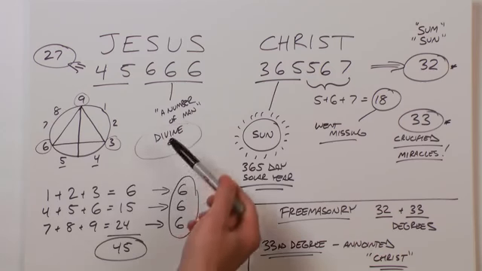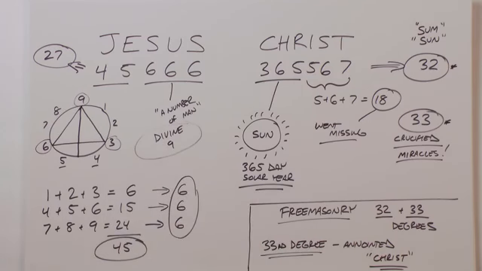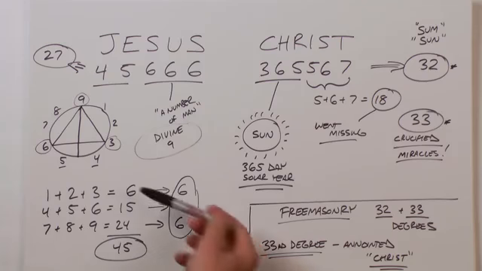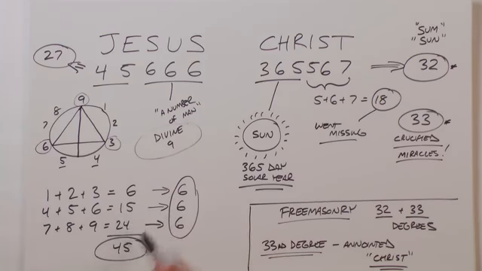So we can split our 9 numbers into a trinity, or 3 numbers each. 1 plus 2 plus 3 equals 6. 4 plus 5 plus 6 equals 15, and 1 plus 5 equals 6. And 7 plus 8 plus 9 equals 24, and 2 plus 4 equals 6, giving you the number 666. And of course, 6 plus 15 plus 24 is 45, giving you 45 and 666, or Jesus.